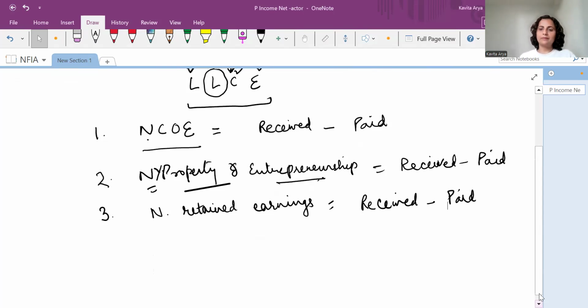Because sometimes we go for short, small assignments abroad as well. Like if I am to go for, say, a 3 months project outside my country, but still I am the resident of my own country. But when I'm working on a project, it becomes a factor income. So that is the example of factor income received from abroad, and we call it factor income from abroad.